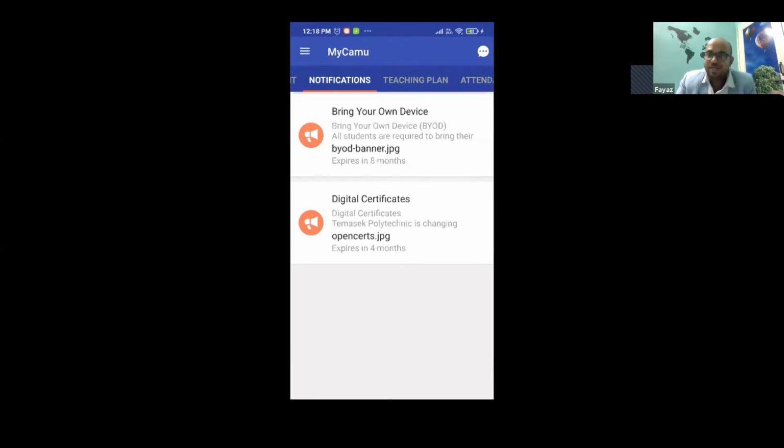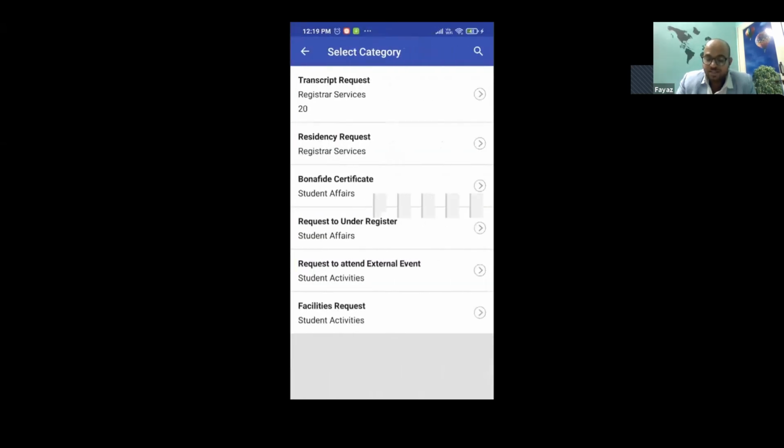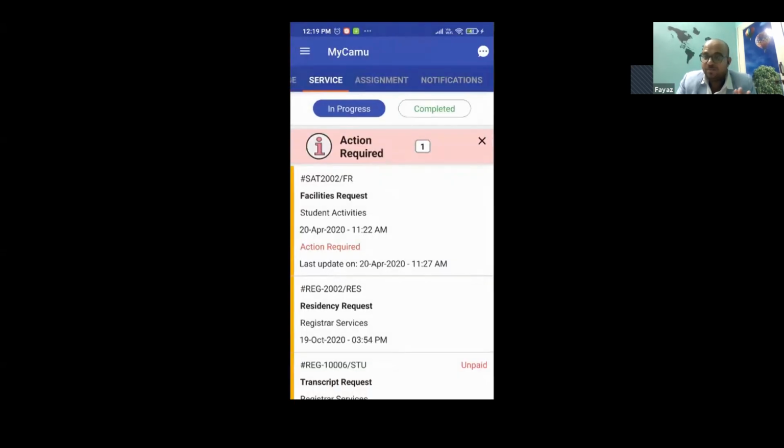Yes, to summarize, even the graduated students very much have access to the mobile app. You can see here in the services, there is something called transcript. They can request a transcript here and they can get their transcripts on the mobile itself. That is just to summarize the question.